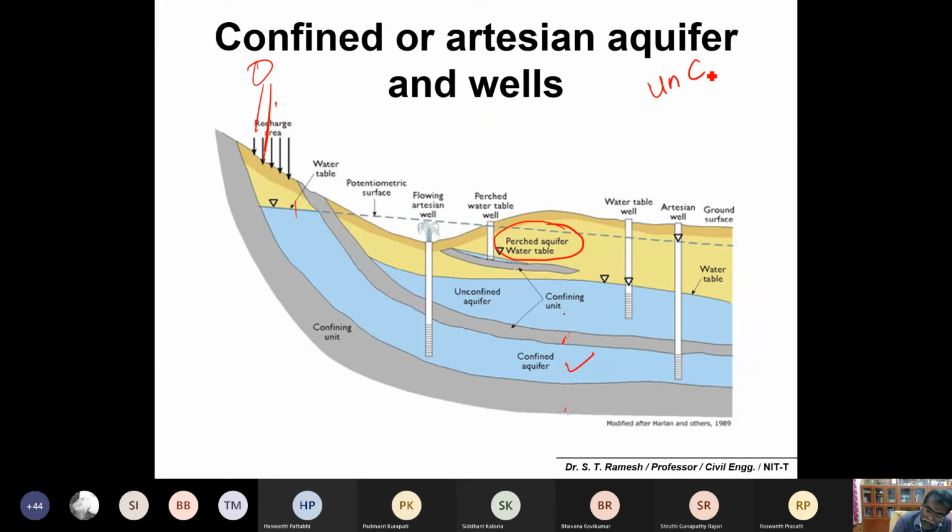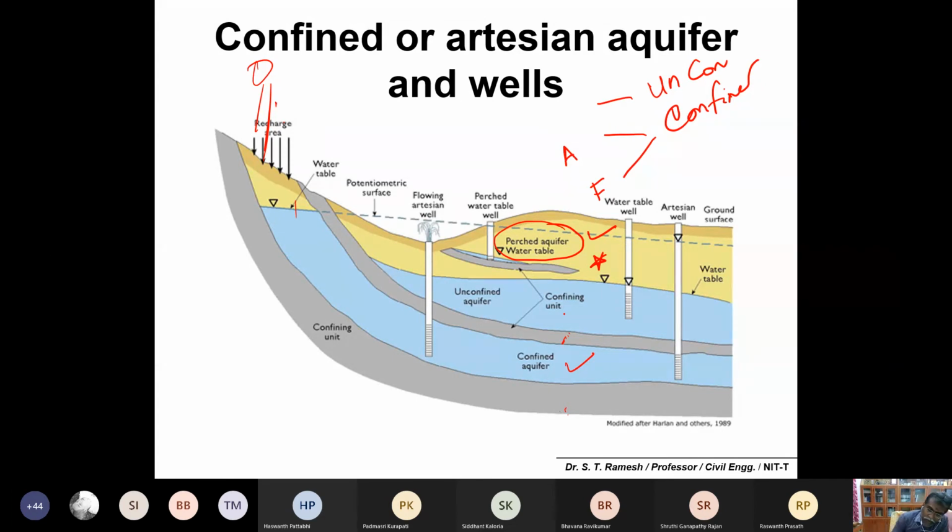Okay, unconfined, confined, you are already familiar. Okay, and confined, you have two different types. One is artesian, another is a flowing well, and one more is the perched aquifer. Okay, this is very common. I don't know how many of you are familiar.